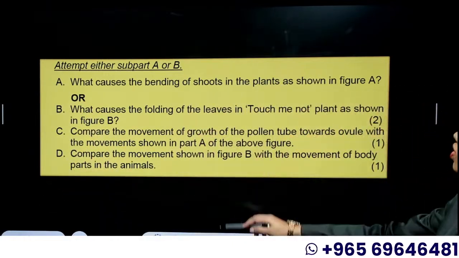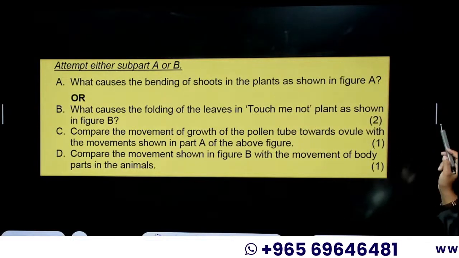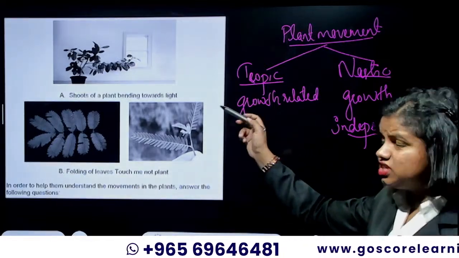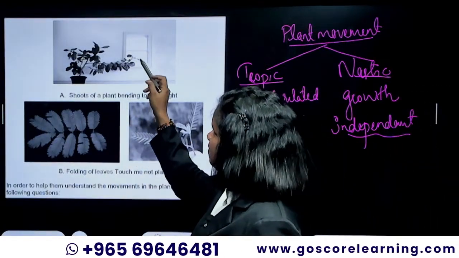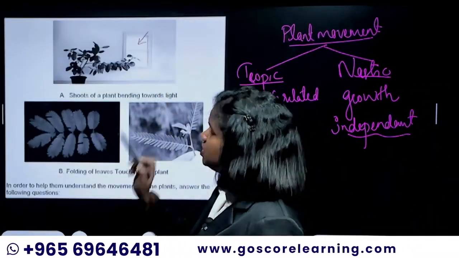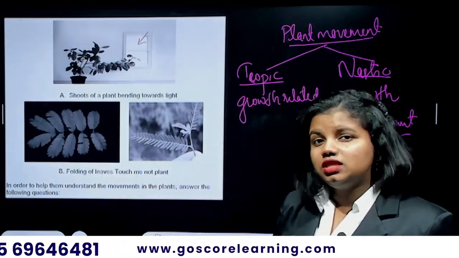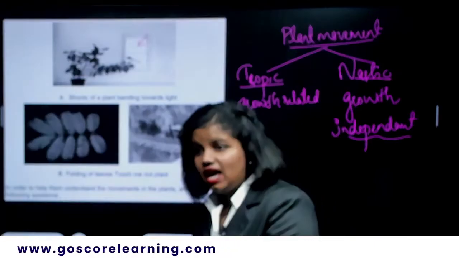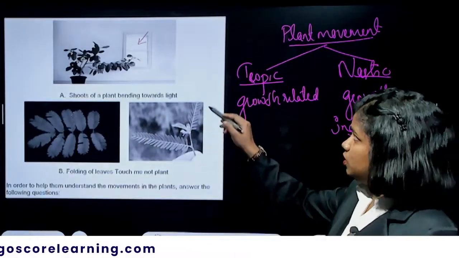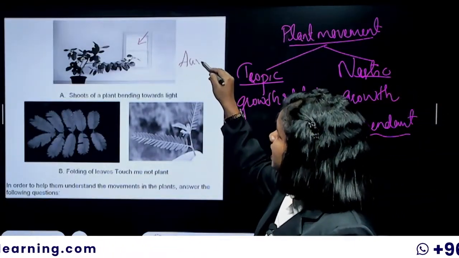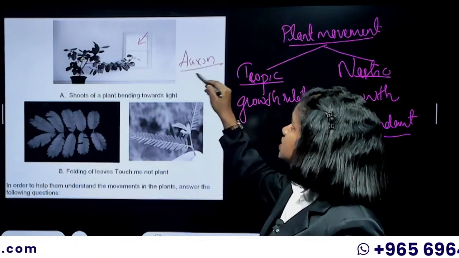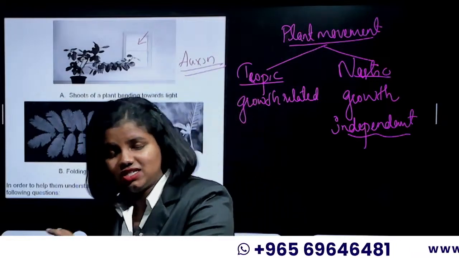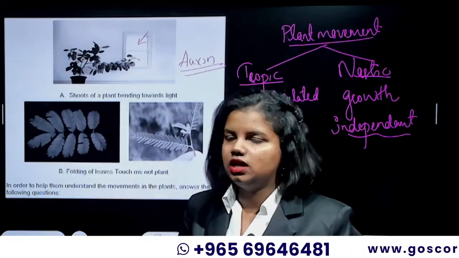So A, what causes the bending of shoot in the plant as shown in figure A? So what is the cause of this bending? It is the tropic movement. Whenever there is light detection by the plant parts, if it's a stem part, it has a tendency to move towards the light. And the hormone auxin is also playing a part in it, because auxin is a hormone which has a tendency to move away from the sunlight.